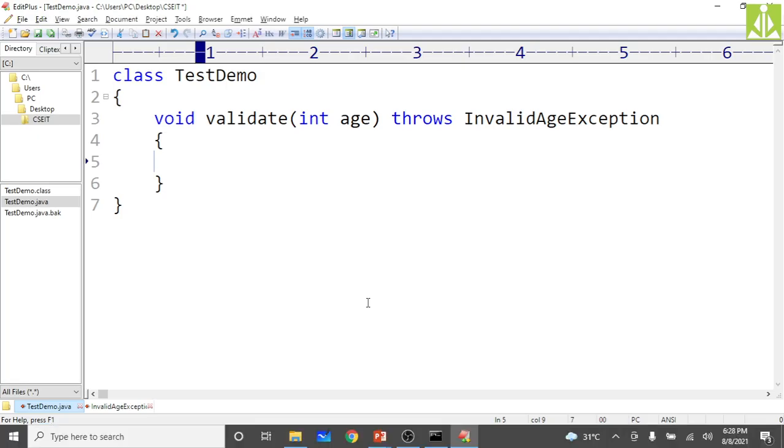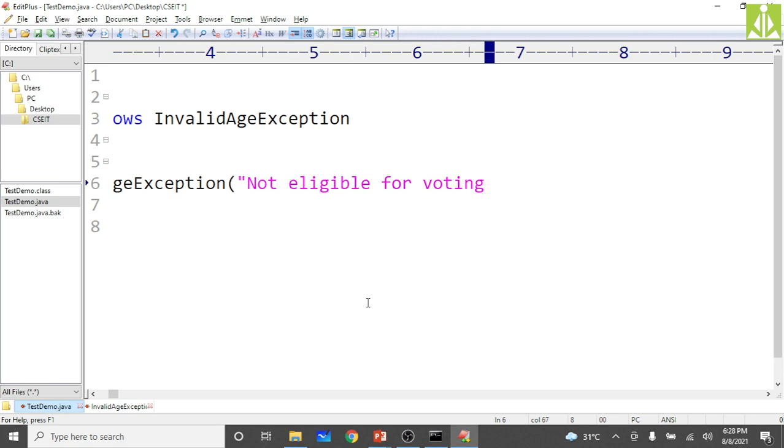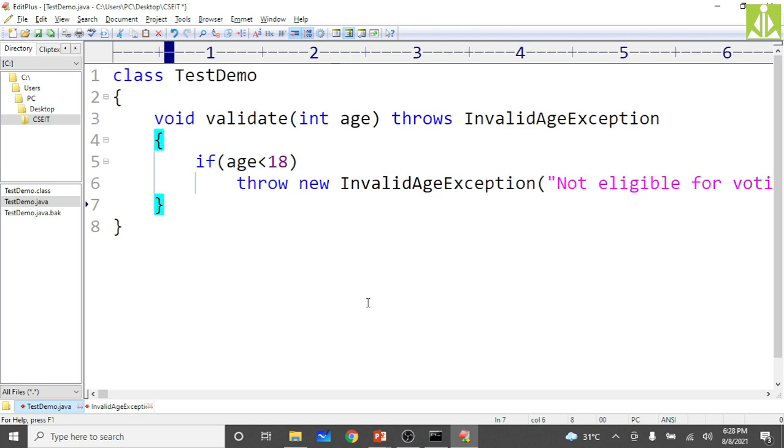Here, if age is less than 18 years, then the exception must be thrown. Throw, what type of exception? That InvalidAgeException. So throw new InvalidAgeException of "not eligible for voting".